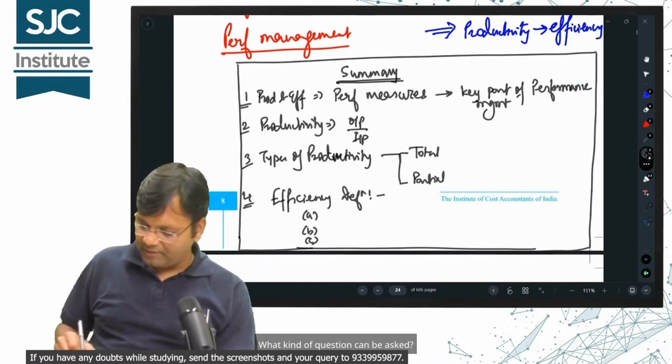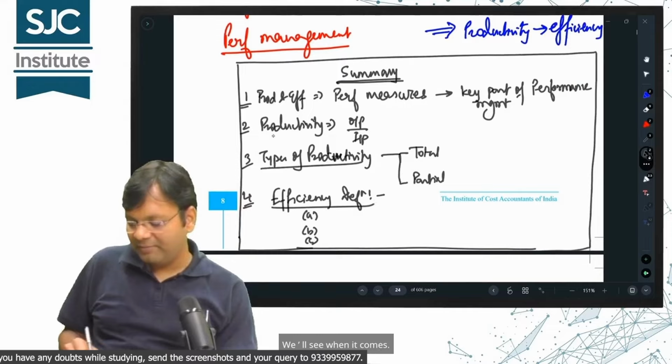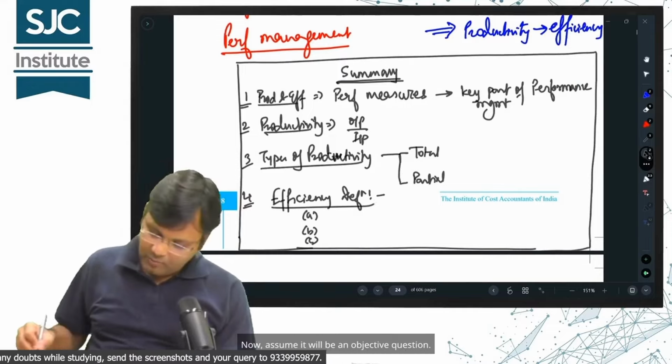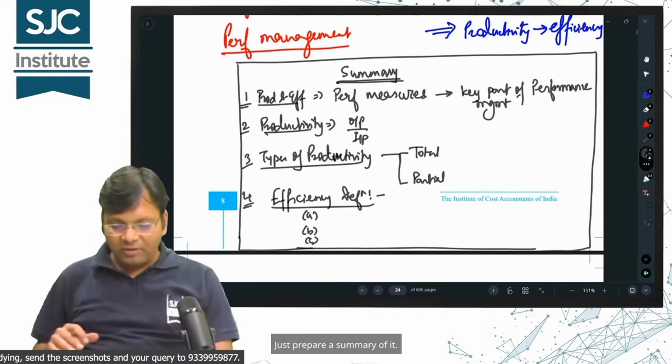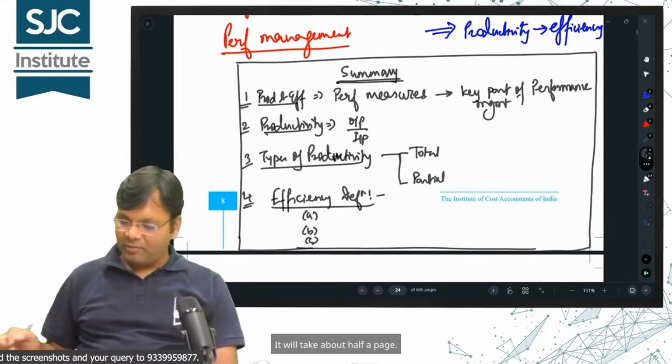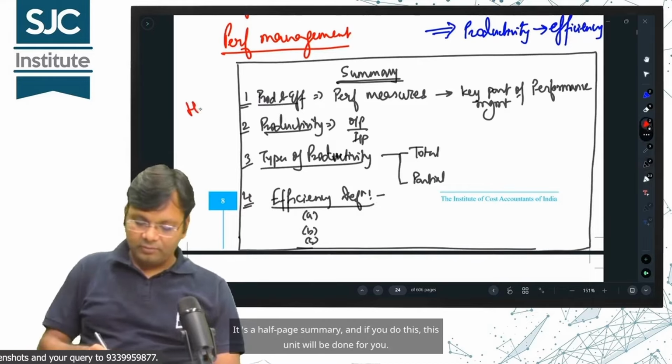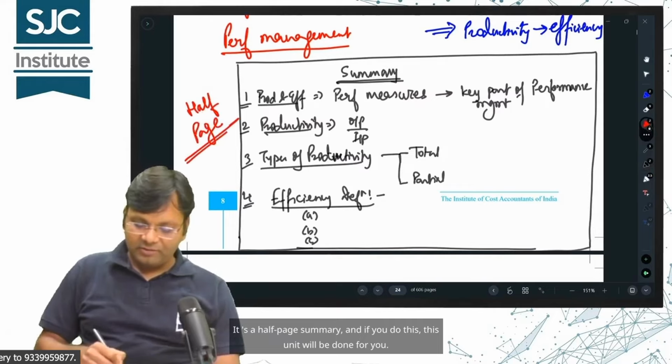What kind of question can be asked? We'll see when it comes. Now, assume it will be an objective question. Can you do it? Just prepare a summary of it. It will take about half a page. It's a half-page summary, and if you do this, this unit will be done for you.